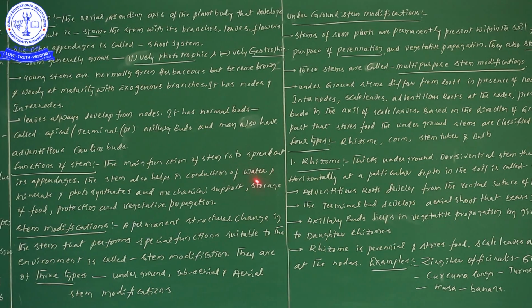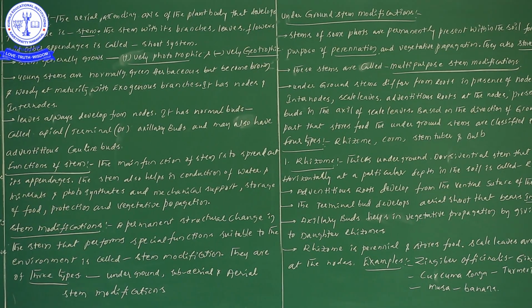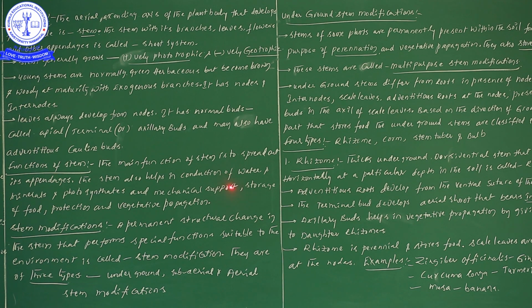Next, it helps in the conduction of water and minerals. Next, it provides mechanical support. Next function: storage of food materials, it gives protection, and it involves in vegetative propagation. Next, stem modifications concerned: there are 3 different types of modifications. Underground stem modifications, subaerial stem modifications, and aerial stem modifications.